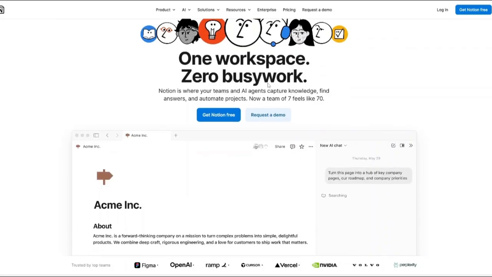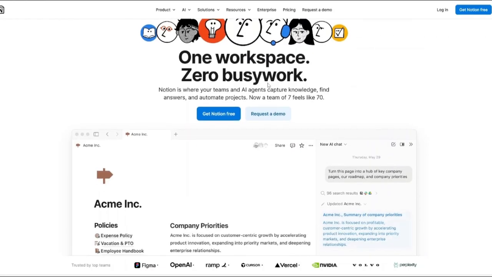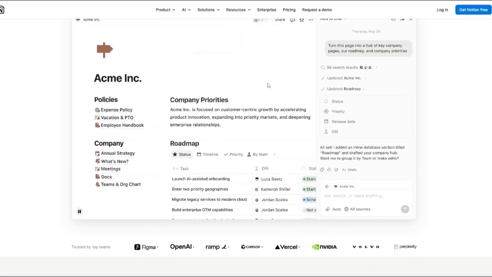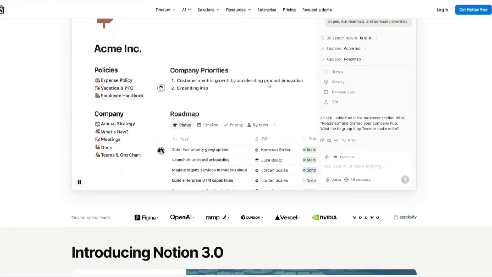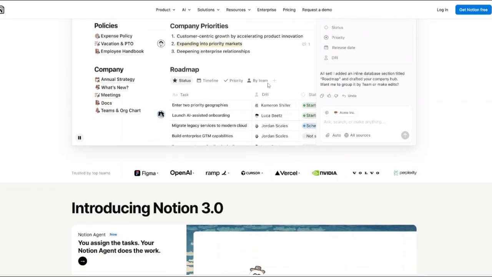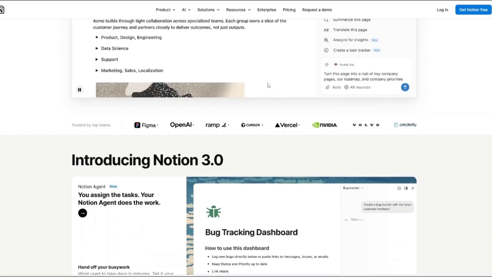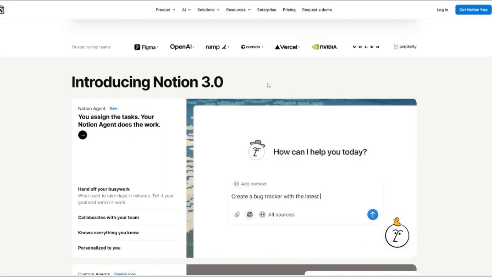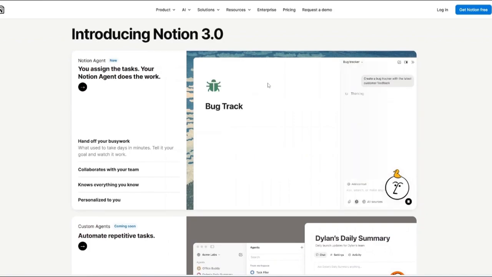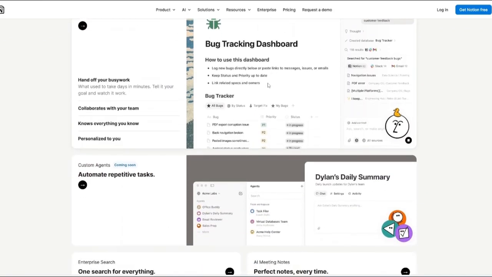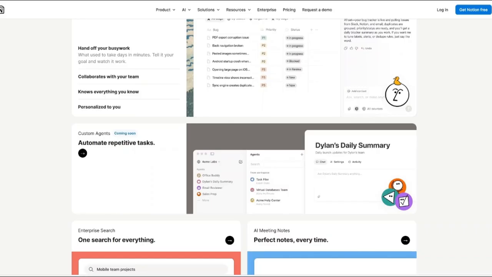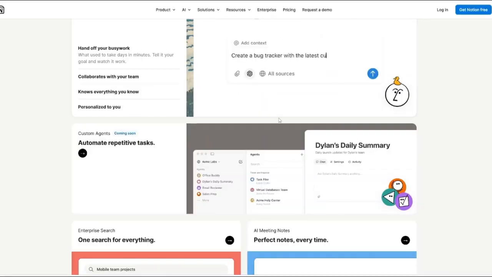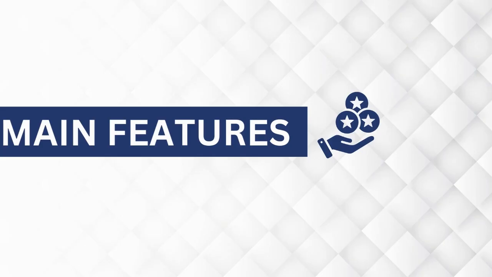Notion, on the other hand, is an all-in-one workspace. It combines notes, tasks, databases, project management, wikis, calendars, and collaboration tools into a single platform. Notion is extremely flexible. You can build dashboards, track projects, manage teams, organize content, and create complex systems tailored exactly to how you work. But that flexibility also means Notion can feel overwhelming at first. So right away, the key difference is that Craft focuses on simplicity and writing, while Notion focuses on flexibility and systems. Let us talk about the main features of both platforms.